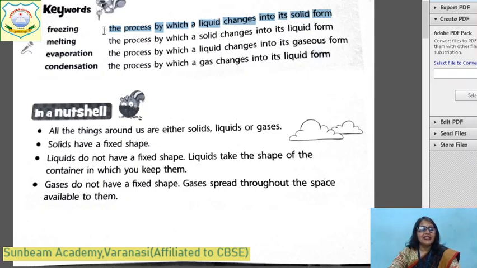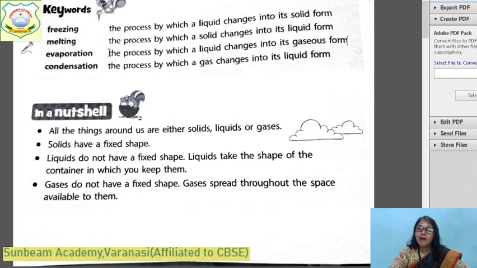Children, and what is melting? It is just opposite. The process by which a solid changes into its liquid form. Okay, this is called melting. A candle melts, and butter melts. And this melting is due to the heating, and this freezing is due to the cooling. As I have told, the forms of matter can be changed either by heating or by cooling.